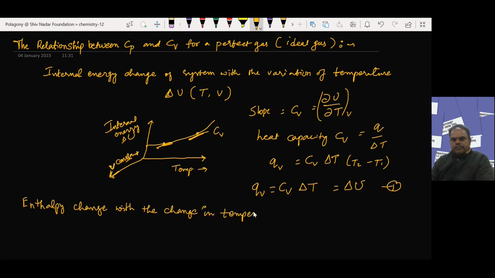As you know, enthalpy change is also a state function.